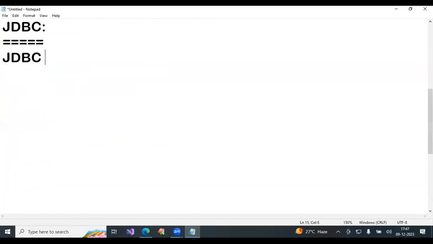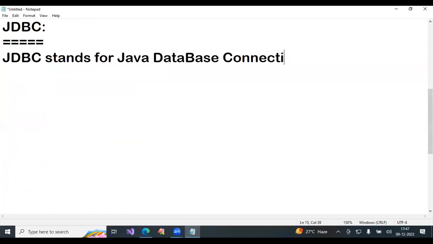JDBC stands for Java Database Connectivity. It is the full form, but what exactly is the definition?